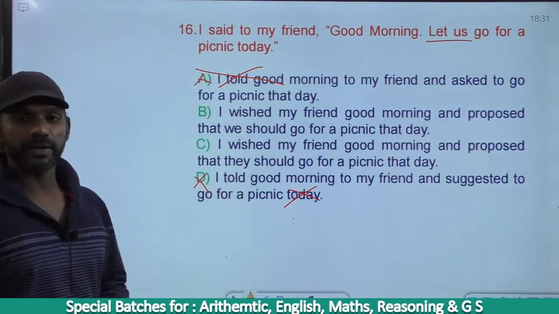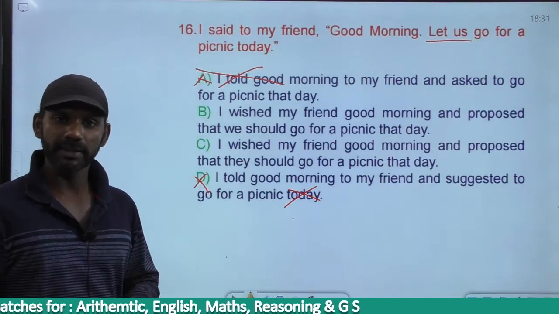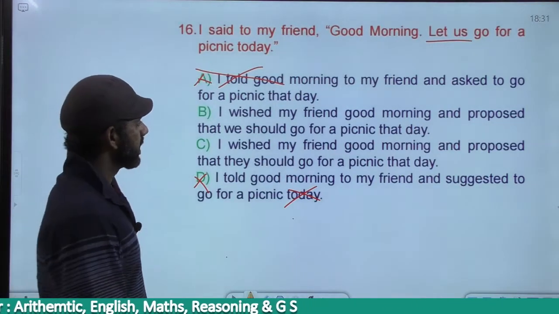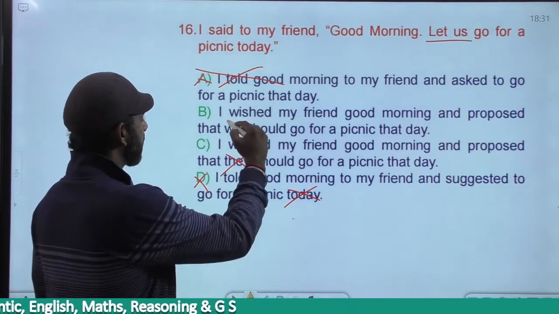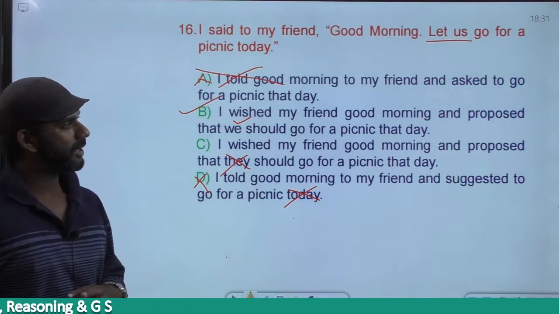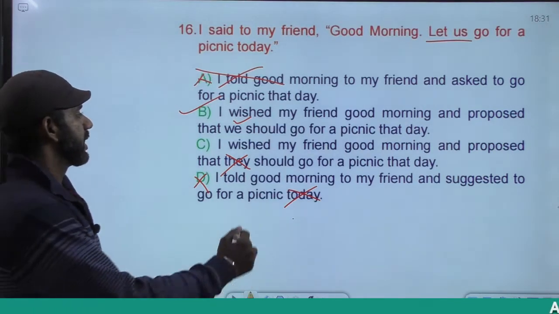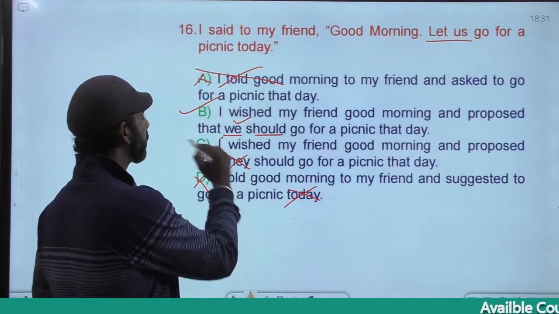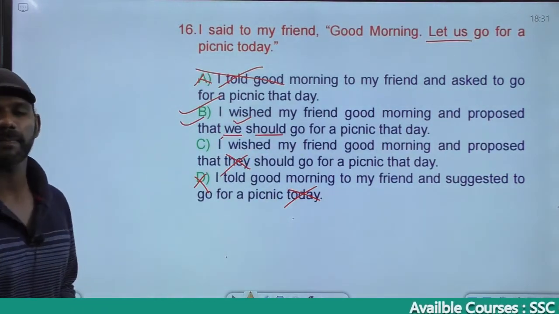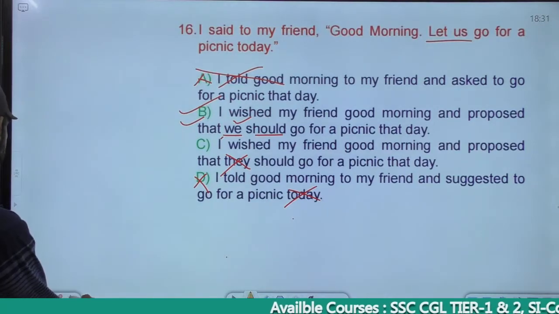I said to my friend means, am I included or not included? I am included in that. So I should not use they. Based on that, C is gone, I should use we, the answer must be B. I wished my friend good morning and proposed that we should go for a picnic that day. Let became should, us became we, B is the answer. Getting it? Come to the next one.